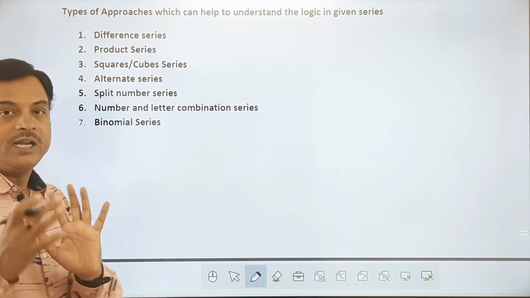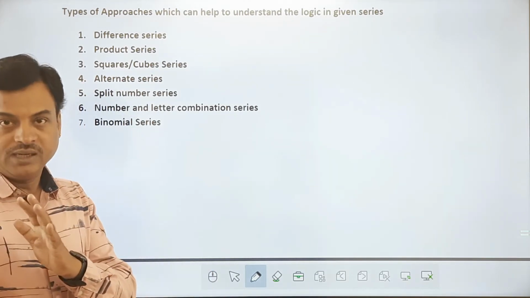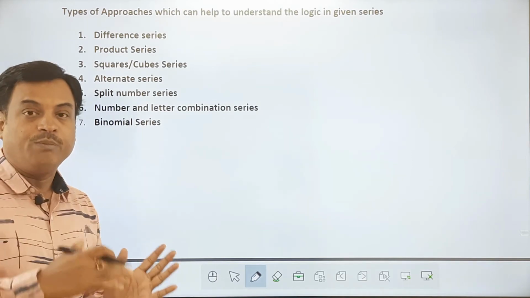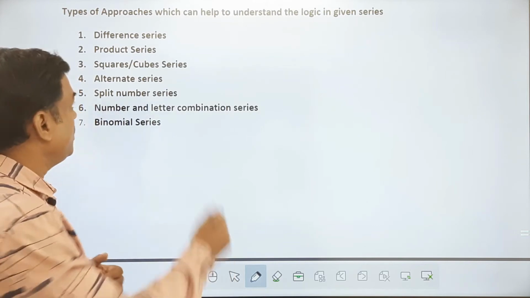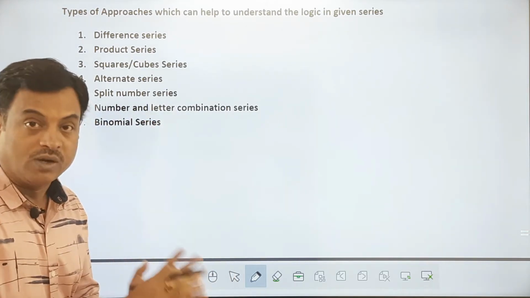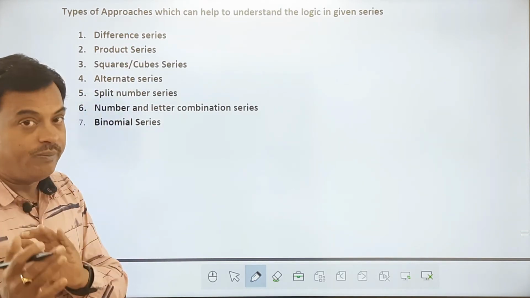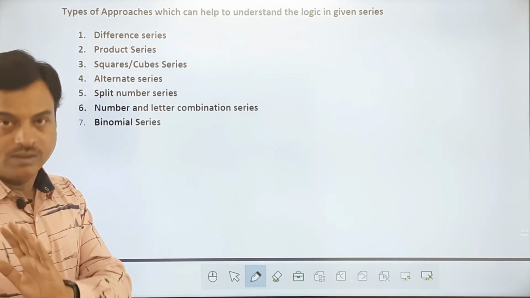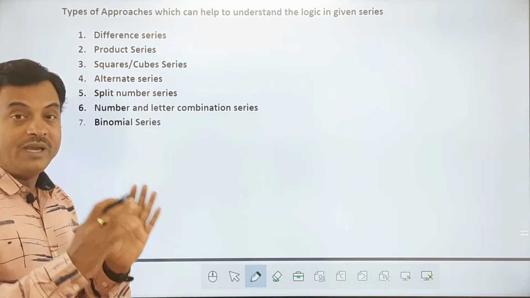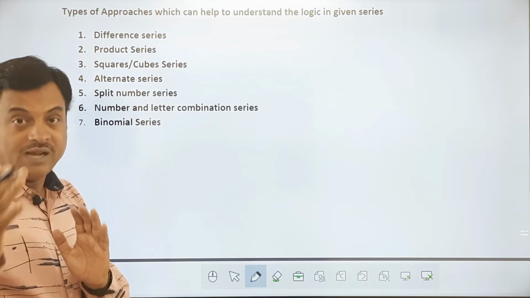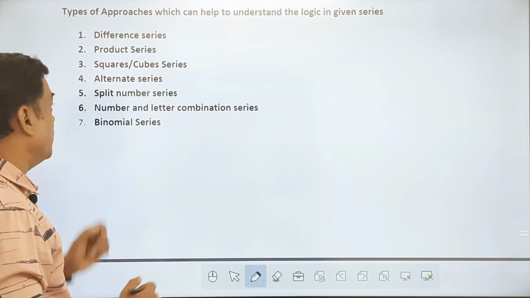Now let us see what type of questions can come and also how the logics are developed here. To understand the logic, what should be my basic thinking? What should my starting thinking be so that I can do this topic successfully? The first thing is the series can be based on the difference between the terms. Second, the logic can be based on a product of some constant value or increasing, decreasing order values. That can be the one.